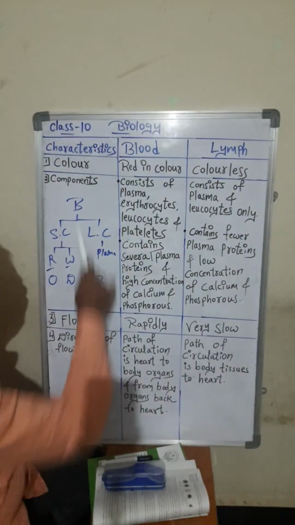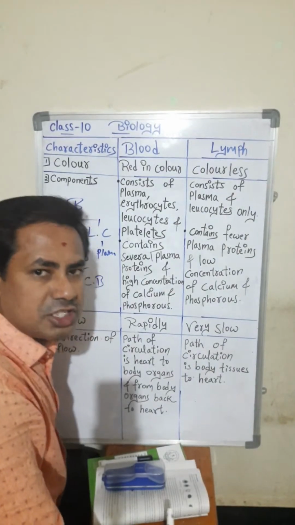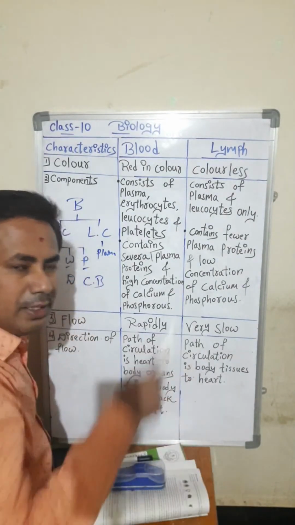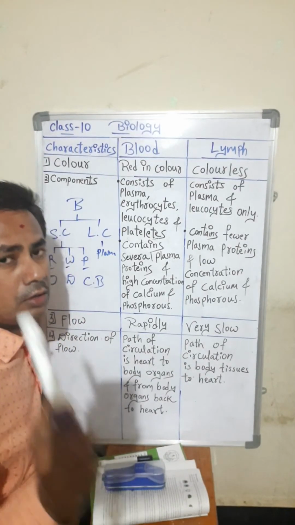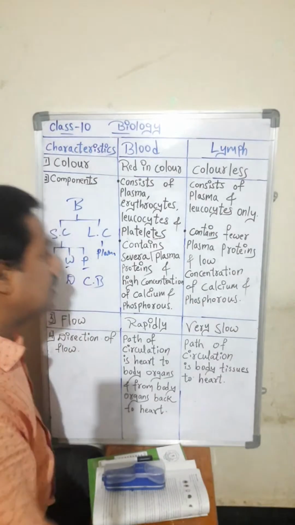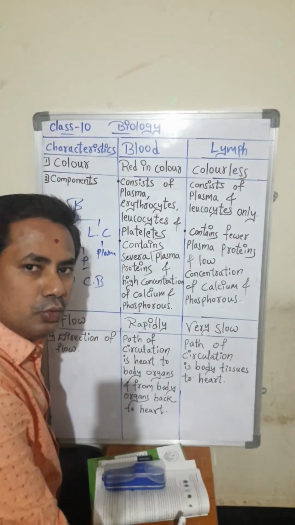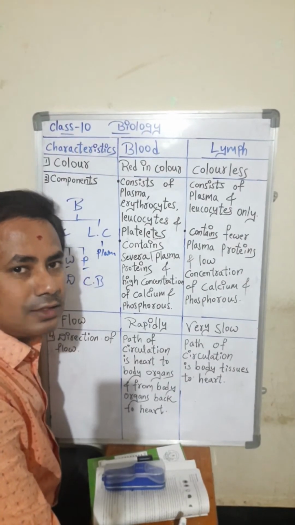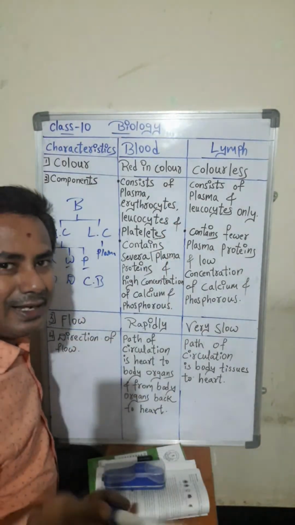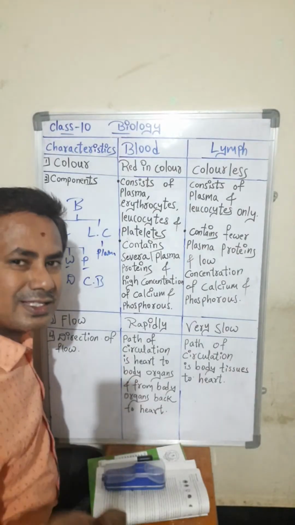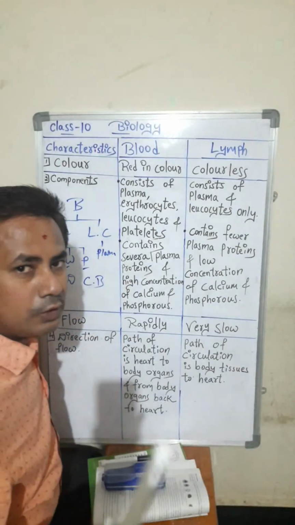So, the flow of blood. How does blood flow in our body? Rapidly, very fast, continuously. It is always in the process of movement. Blood connects all the cells and all the tissues present in our body. That's why blood is called a fluid connective tissue, as in ninth standard you studied in the chapter on tissue. Why is it connective? It is connecting everywhere.